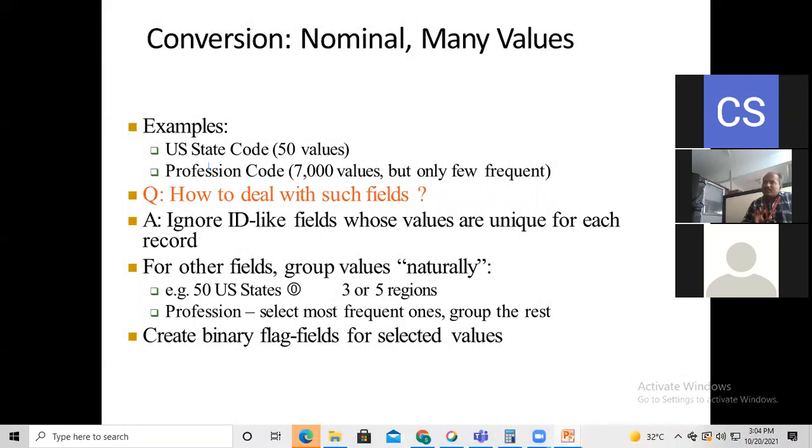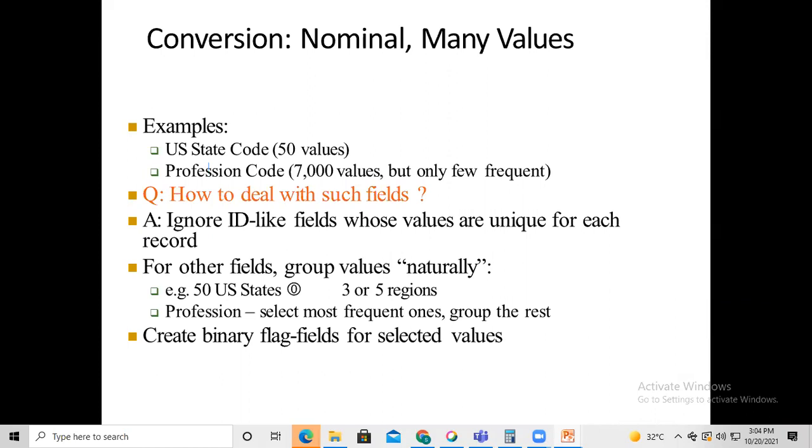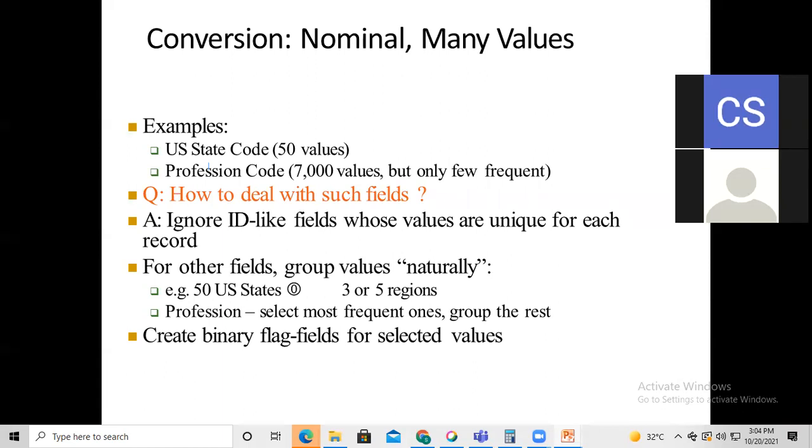This is the conversion of nominal to many values.